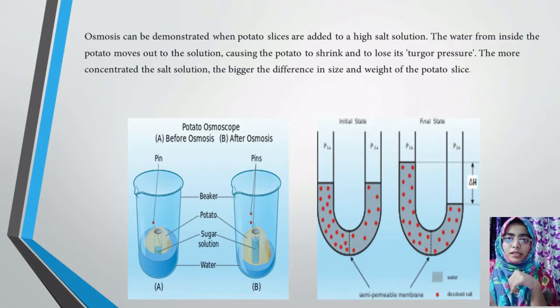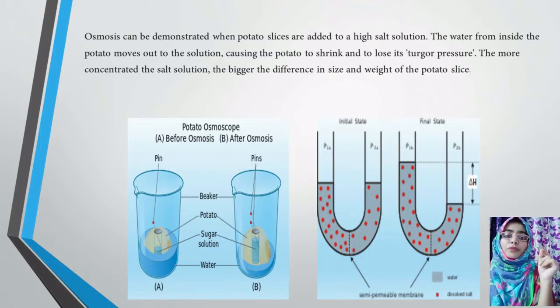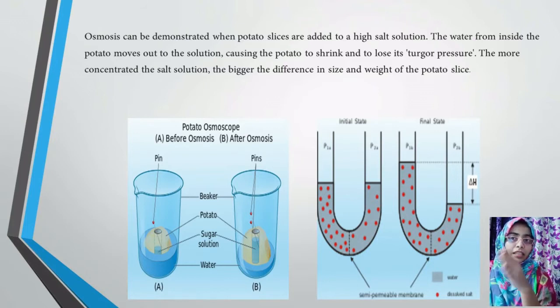You can see one more picture over there, that is the movement of solutions in a U-tube-like structure, where in the initial picture you can see both sides were in equilibrium. In the final stage, you can see the movement of substances is being reduced in the P2 U-tube. In the P2 structure, the movement of water is being reduced. Why is it reduced? Because the concentrated solution has moved from higher concentration to lower concentration through the semi-permeable membrane. Same thing, because in the initial stage, the water was more in the P2 side.